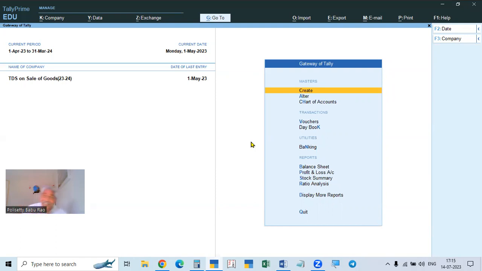In the same transaction, the seller will show the deduction as TDS on sales, receivable, as a current asset. So this is the thing about this one.